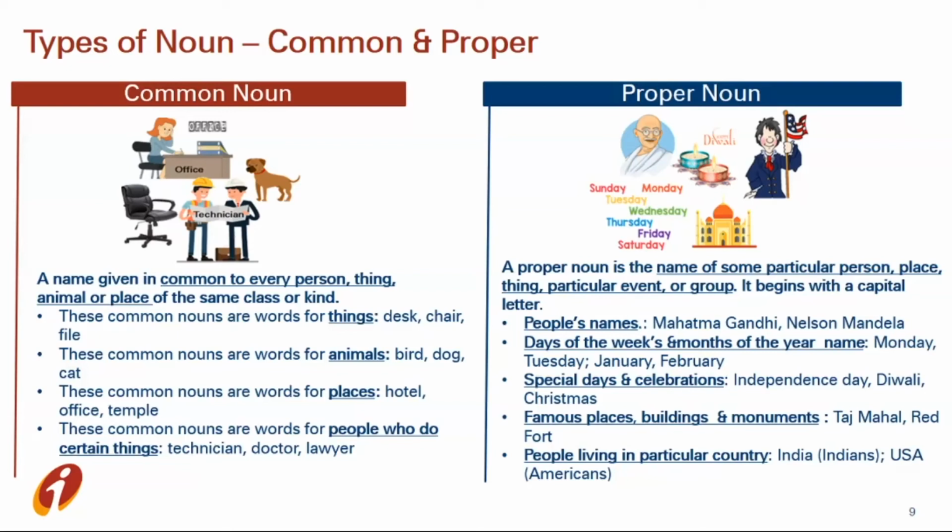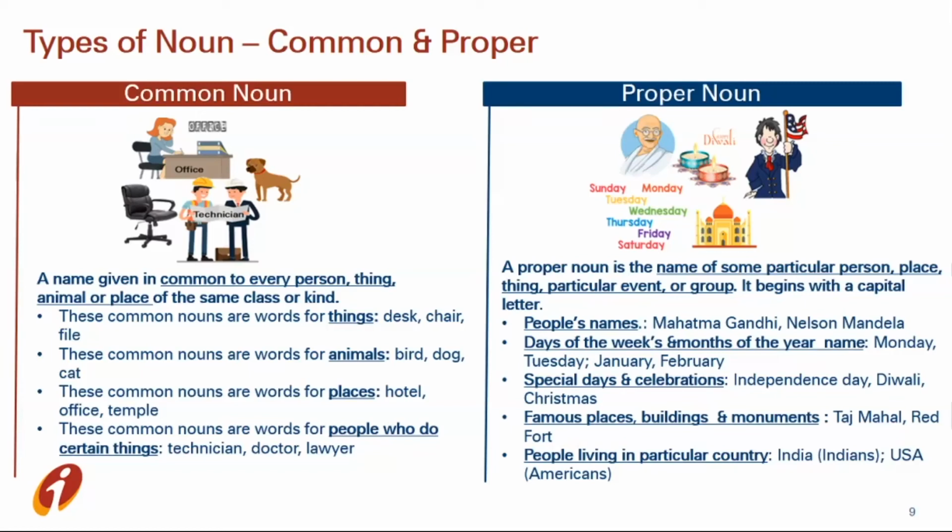And do remember, it begins with a capital letter. People's names like Mahatma Gandhi, Nelson Mandela, Amitabh Bachchan. Days of the week like Monday, Tuesday, or month names like January, February. Celebration of special days like Independence Day, Deepavali, Christmas. And famous monuments like Taj Mahal, Red Fort, Birla Mandir. And people living in a particular country like India, Indians, US, Americans.